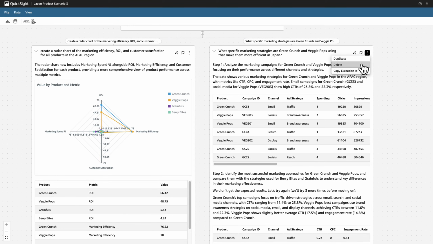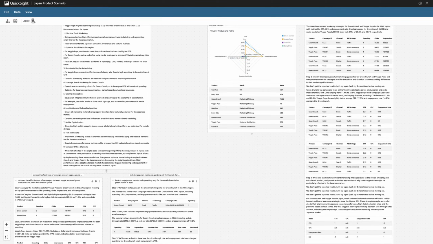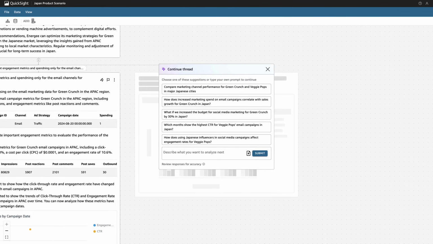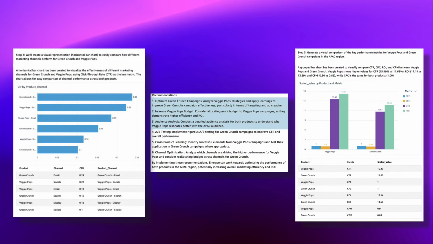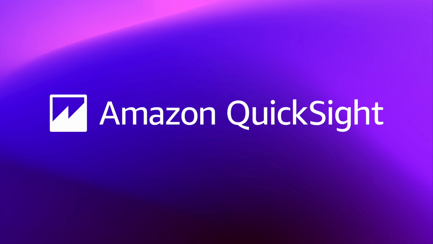She can also delete, duplicate, or copy Q's output to another thread. Mary continues adding threads to uncover insights from her data. She can return to her scenario at any time in the QuickSight console. Scenarios makes it easier to unlock data insights without technical experience, enabling business leaders like Mary to navigate complex problems all within their Amazon QuickSight account.